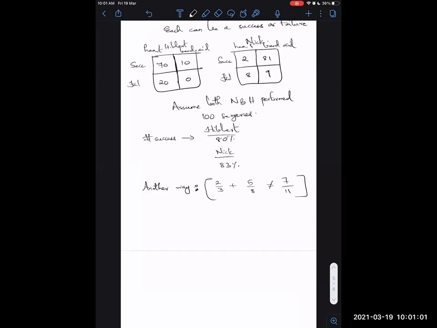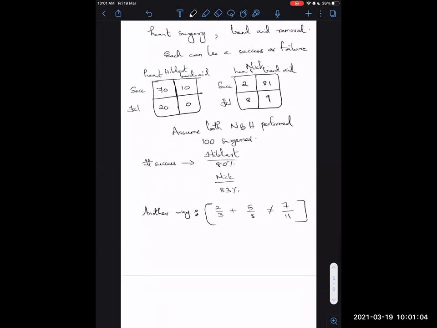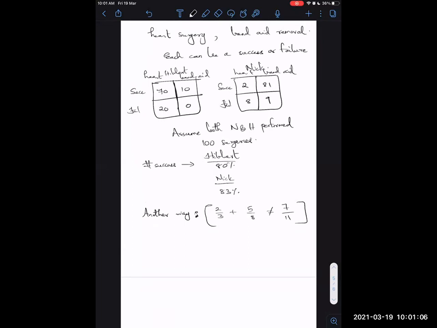I hope this gives you some intuition as to why this paradox exists. Okay, is the explanation clear? Do you see why it's a paradox, why there is some counterintuitive understanding as to why Hibbert is a better doctor?